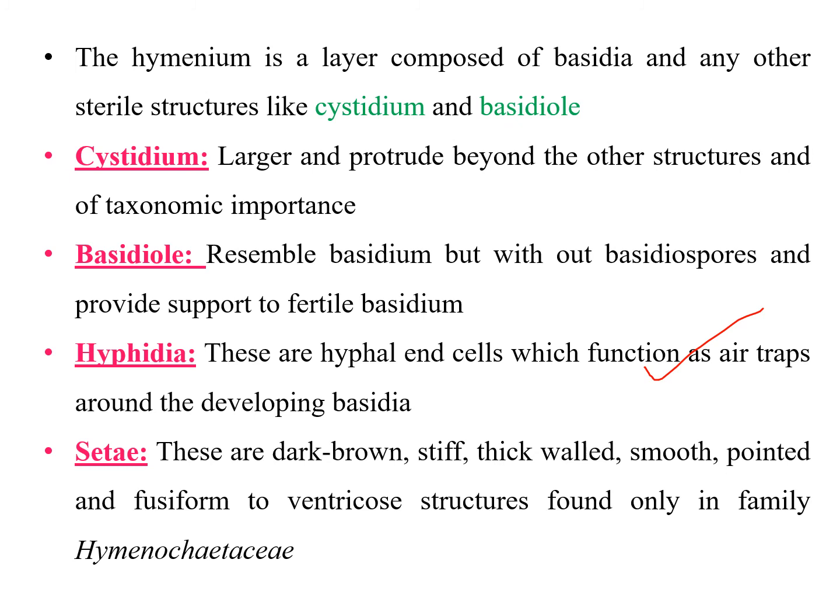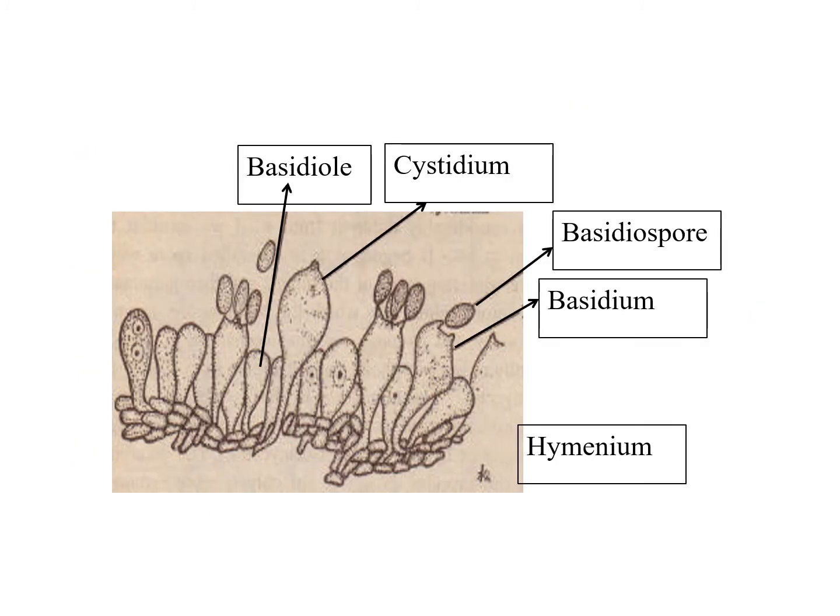And another structure is known as setae. We remember that they are dark brown in color and stiff, thick walled, smooth, pointed, or fusiform to ventricose structures. But these setae are found only in the family Hymenochaetaceae. So here we can see these different structures.